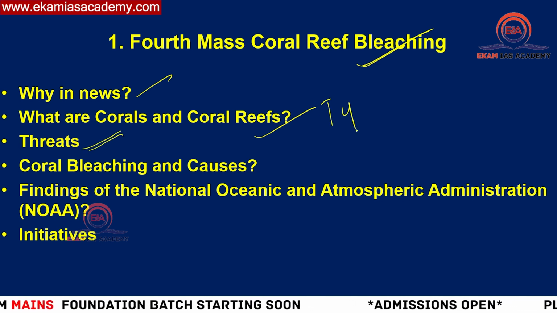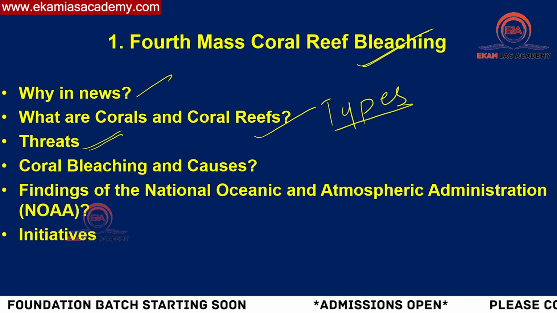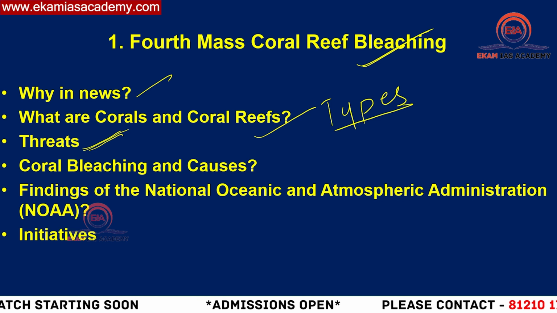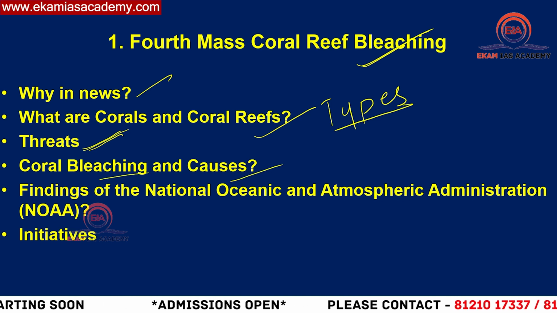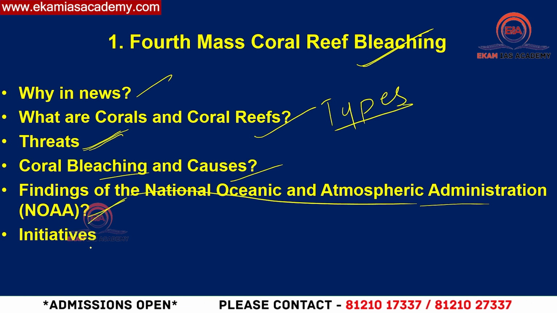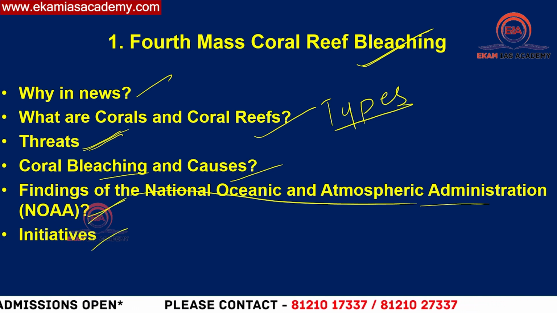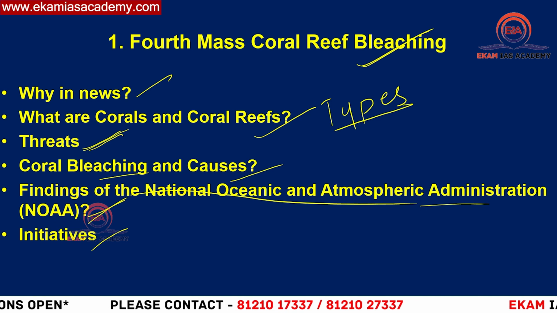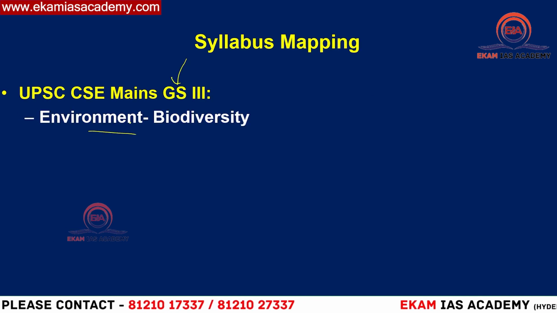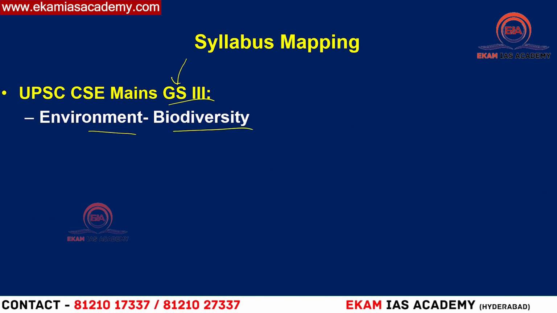Okay, we also will look into what are the types of corals, then what are the threats to the corals which are resulting in coral bleaching, causes, and findings of the National Oceanic and Atmospheric Administration of the US. Then what are the initiatives taken at the global level and the national level for conservation of corals. Then this forms part of your environment in GS3 in the biodiversity section, right?